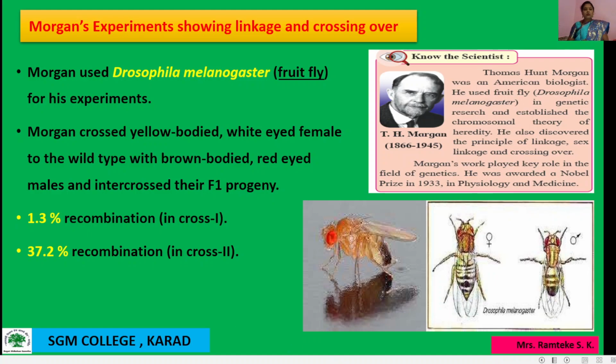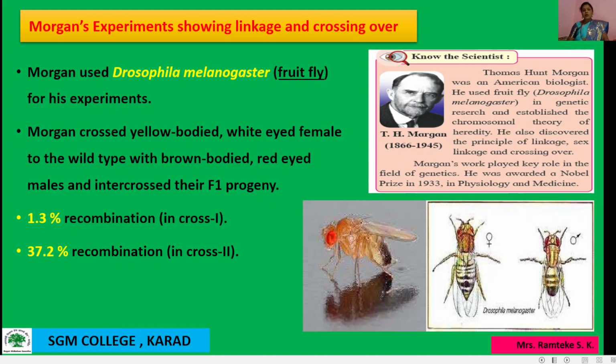So this 37.2% is a recombination ratio, and that is the higher ratio. For example, genes for yellow body and white eye were strongly linked and showed only 1.3% recombination in cross 1. White eye and miniature wings showed 37.2% recombination in cross 2.